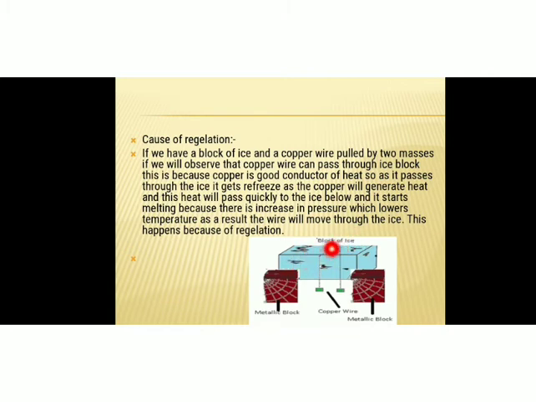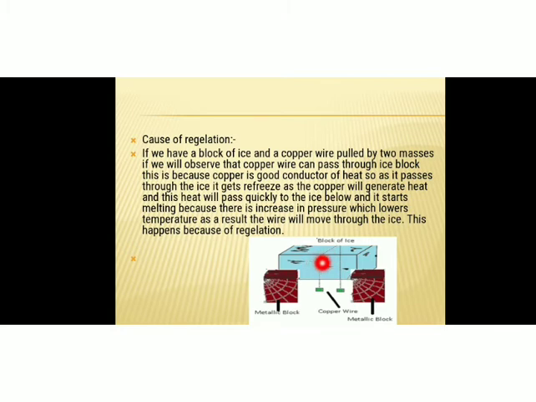As soon as the block gets melted on the upper portion, the wire passes through the block, and after that what happens? The portion of the block just above the wire regains its previous original state. That means it becomes ice again. So our metal wire is now inside the ice block.